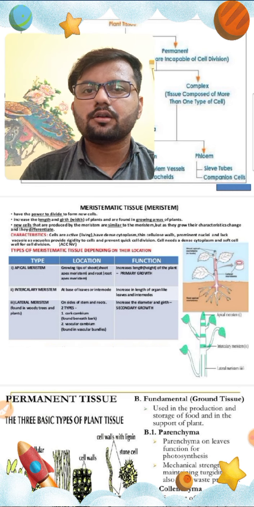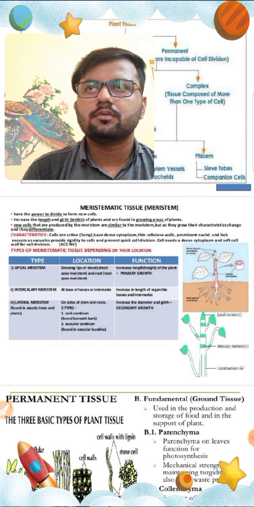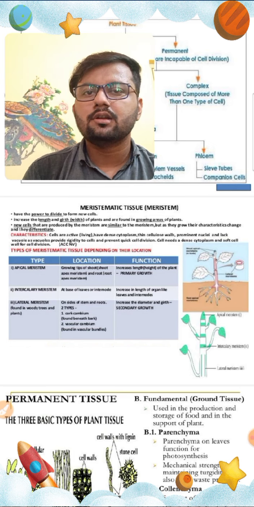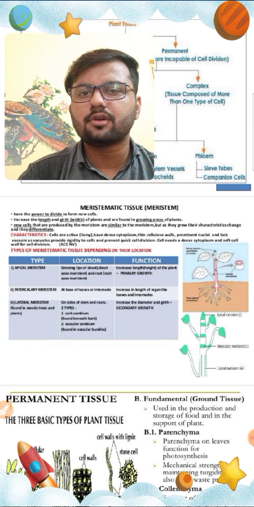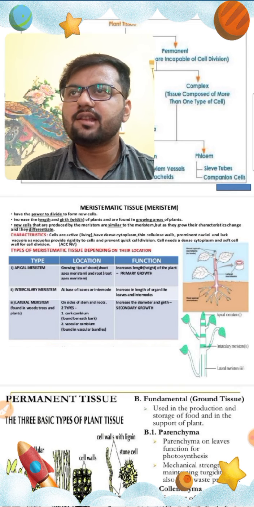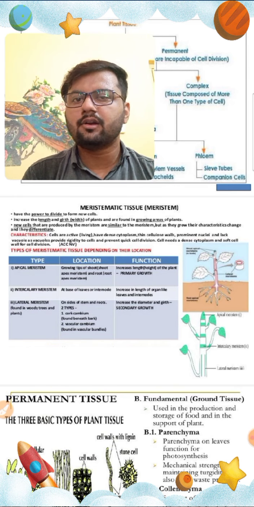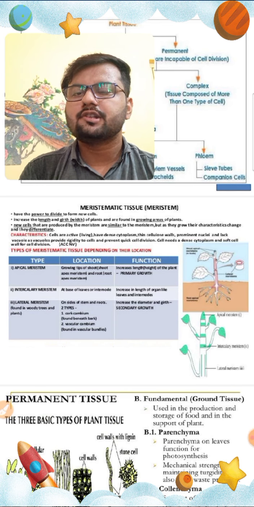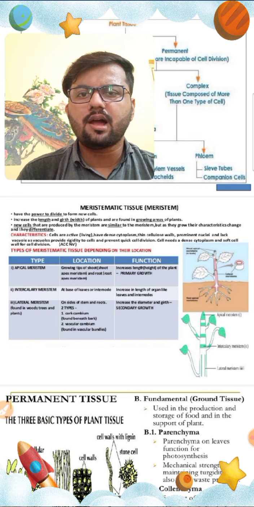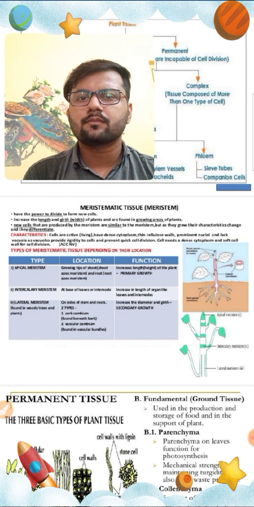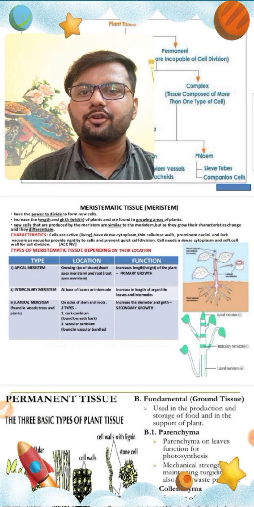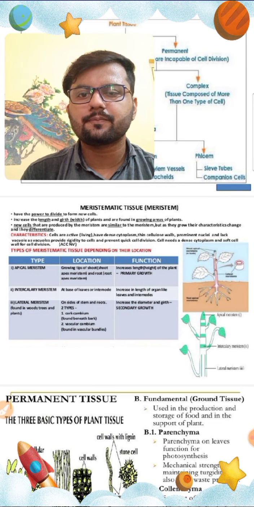So mainly this meristematic tissue functions to increase the height of the stem, increase the height of the root of the plants, and increase the girth of the plants. It can be changed into any different shape, size and number. Like if you are studying tissue culture, a simple somatic cell, a simple body cell of the plants, undergoes the phenomenon of totipotency to form so many saplings.